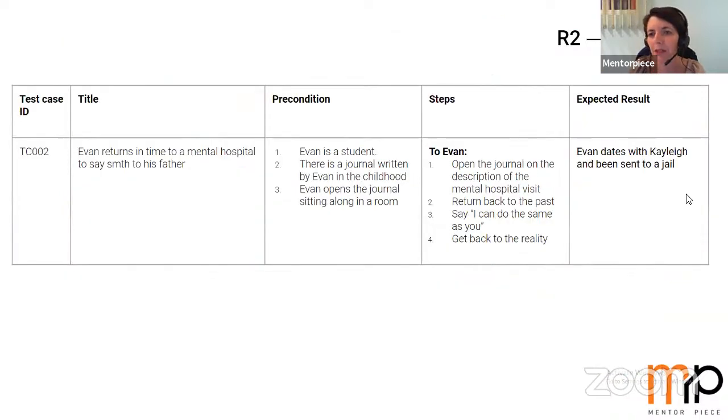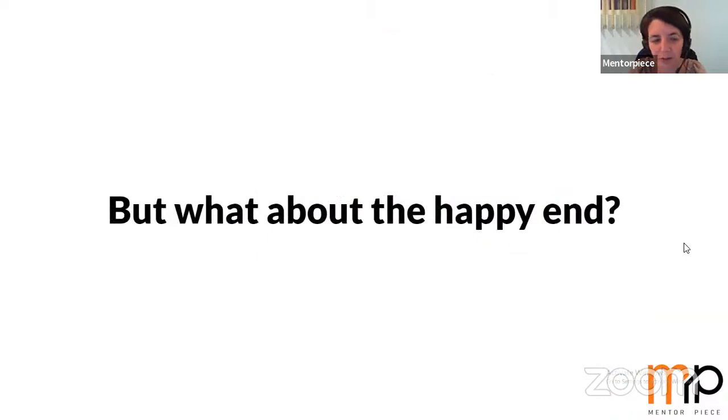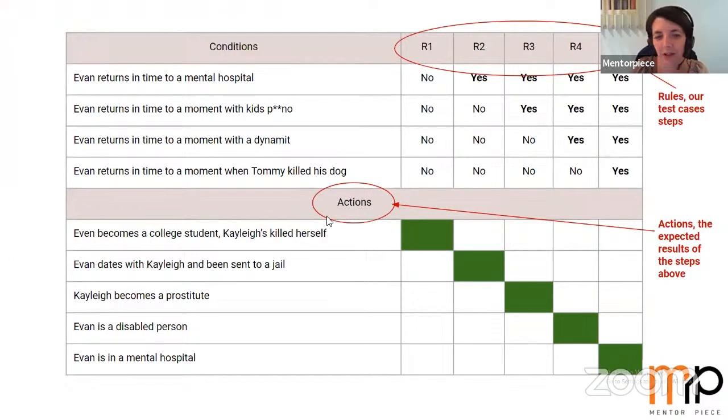Okay, but you could ask me right now, what about the happy end? Because all these conditions here, as you can understand, are not happy ends. In any combination of conditions, our poor Evan is either in jail or in a mental hospital, or something is wrong with Kylie. So we need a happy end.